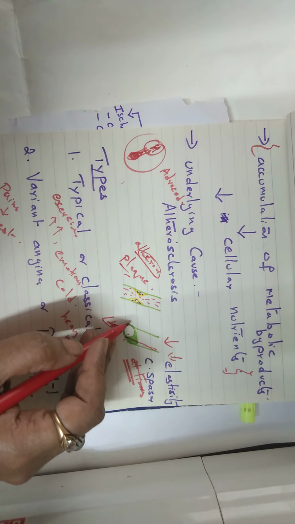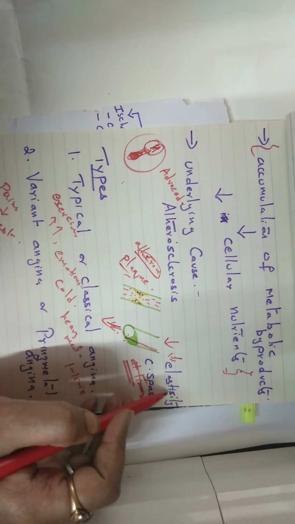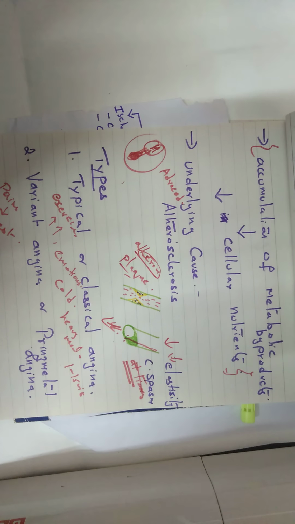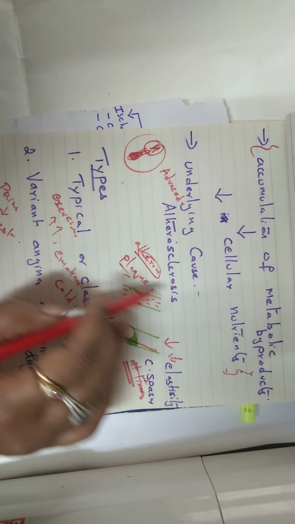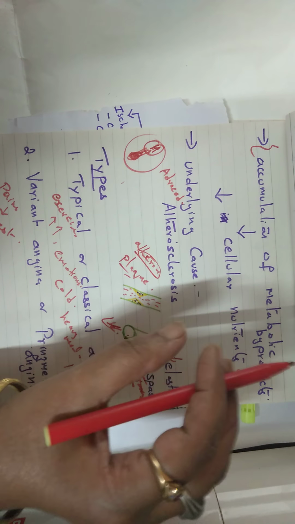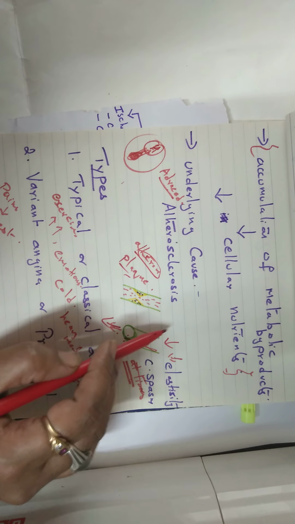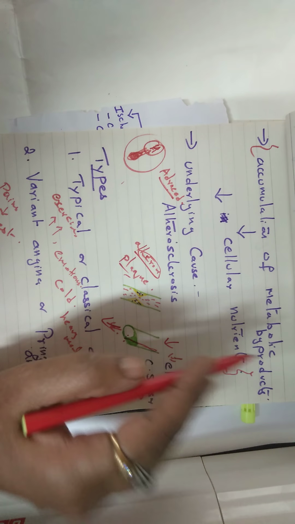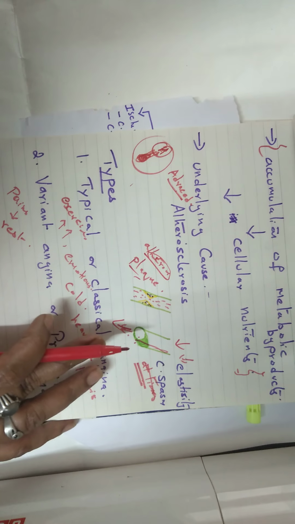When this is happening side by side, the coronary arteries decrease in elasticity, and coronary spasms also take place at times. This condition is called atherosclerosis, and in its advanced state it will lead to angina pectoris. So this is about angina pectoris.